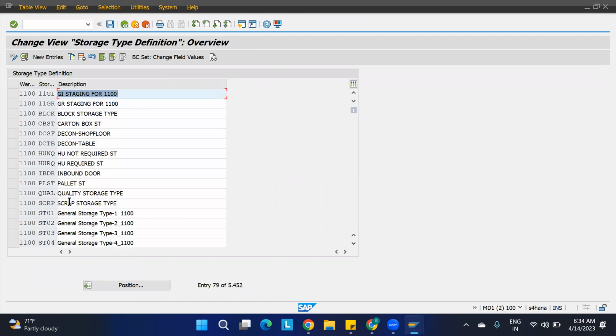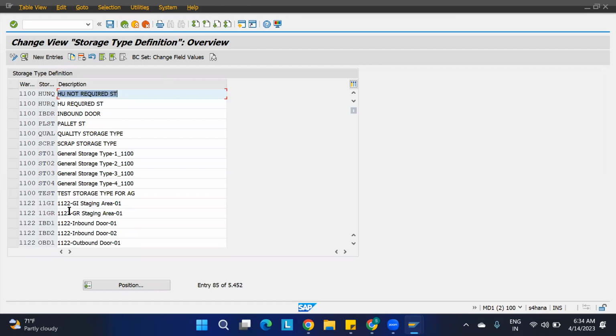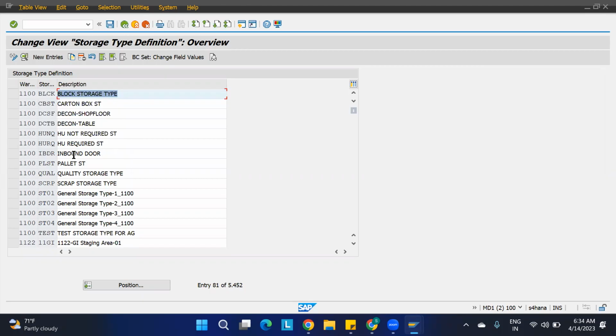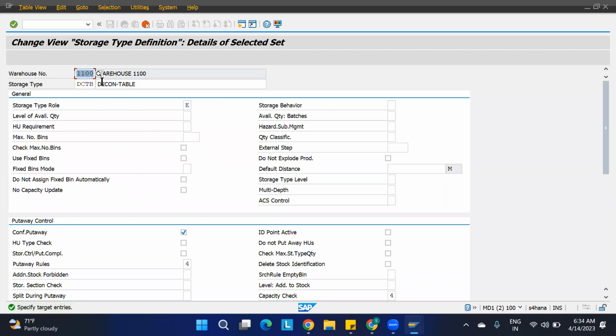We have created a work center for DCTP, something like that. DCSF is there. Just copy it. We're going to give VAS. Let us consider 11 VAS only I'm going to give. This is 1100 VAS work center. For the work center, you know that the role should be E here.